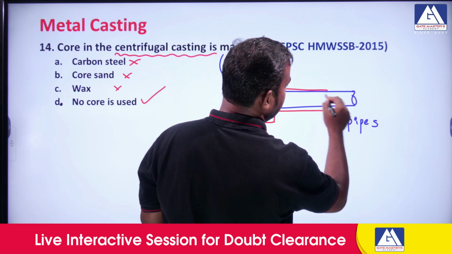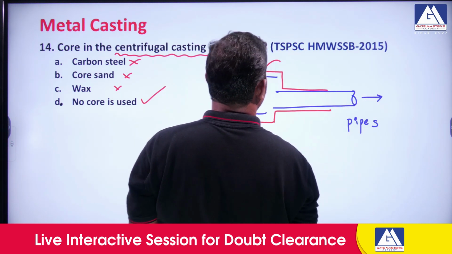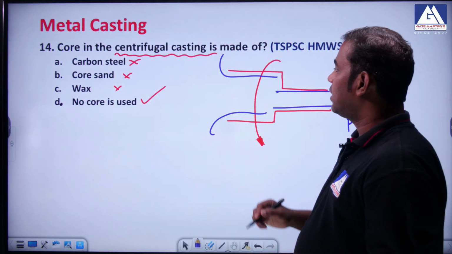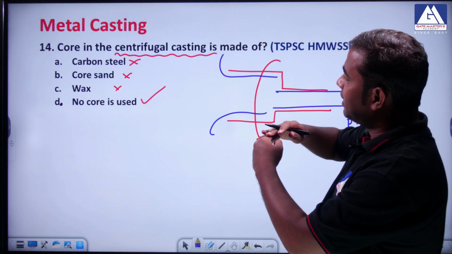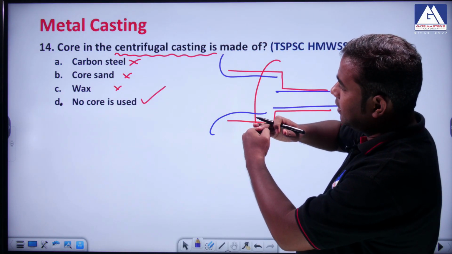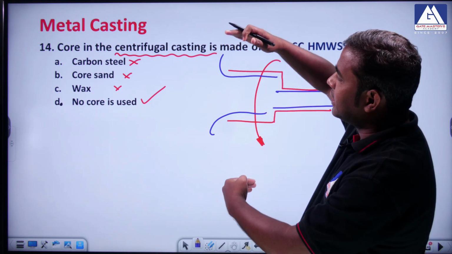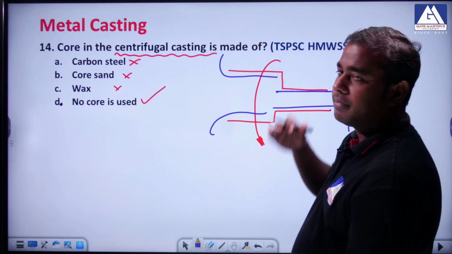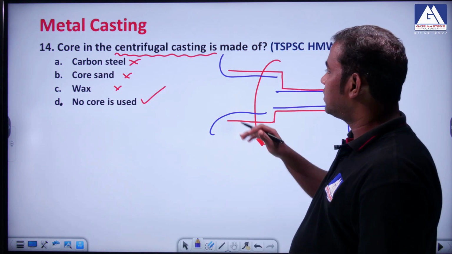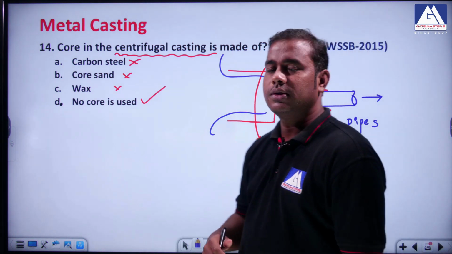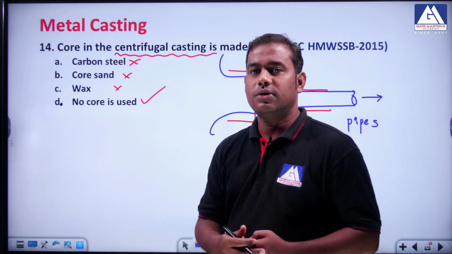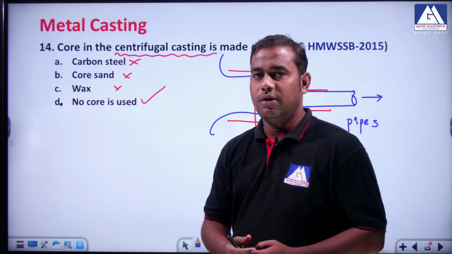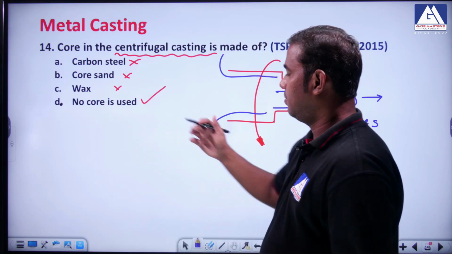There won't be any core here. Because of the centrifugal force, the molten metal goes and touches the walls, and that's where we pluck out the pipe. That's why we usually manufacture centrifugal pipes this way.